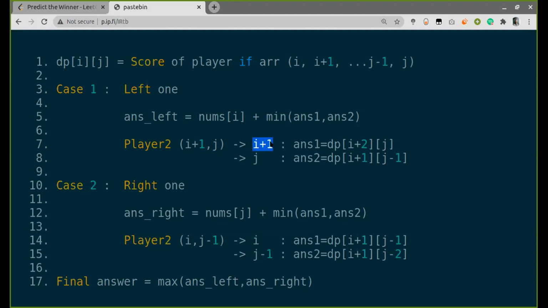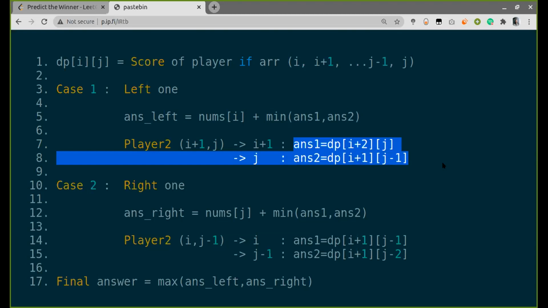The second player has this array to choose from, since I already chose the extreme left one. If he chooses the i plus 1 index, then again I have the possibility to choose from i plus 2 to jth index. If the second player chooses the jth index, then I have the possibility to choose from i plus 1 to j minus 1. These are the two possibilities if the second player chooses either extreme endpoint after I choose the left point. Since the second player will always choose optimally, I will always get the minimum answer from both conditions.